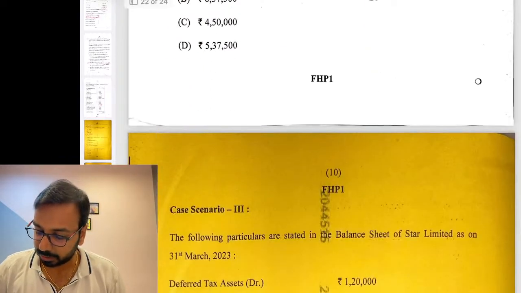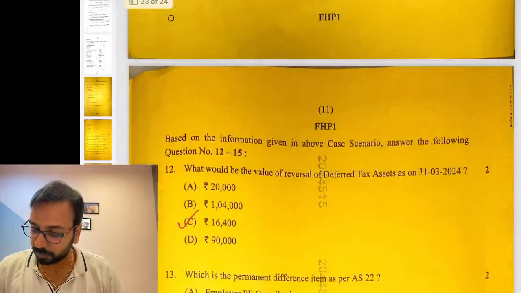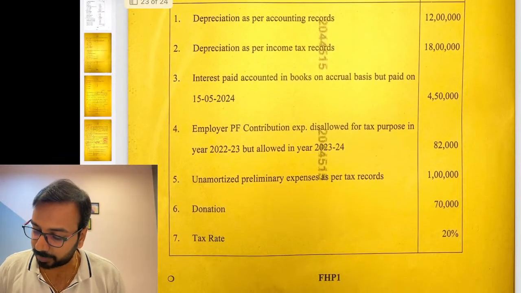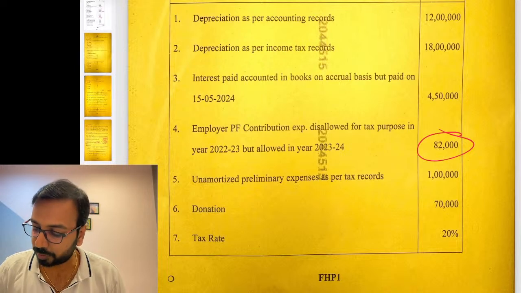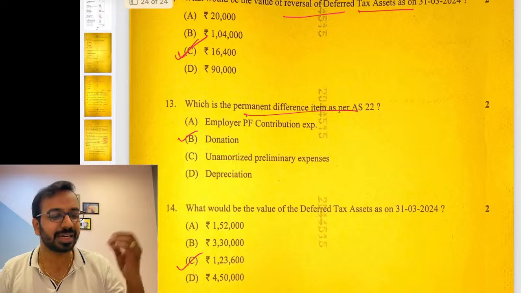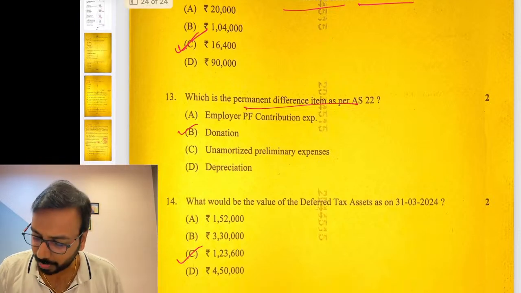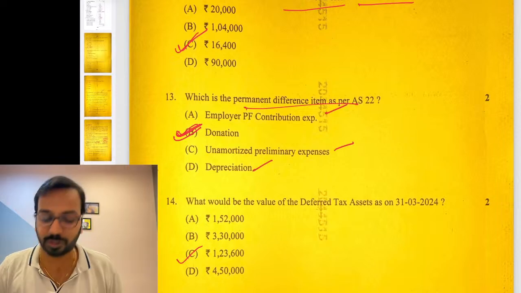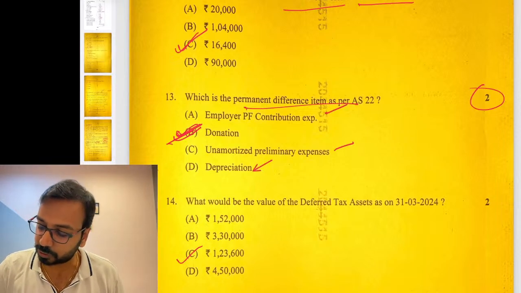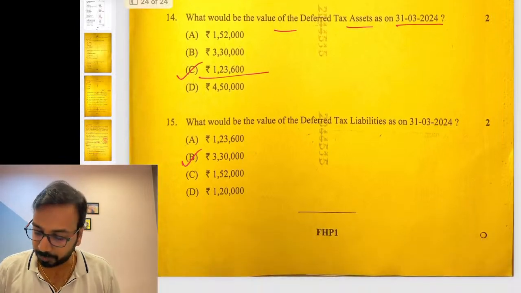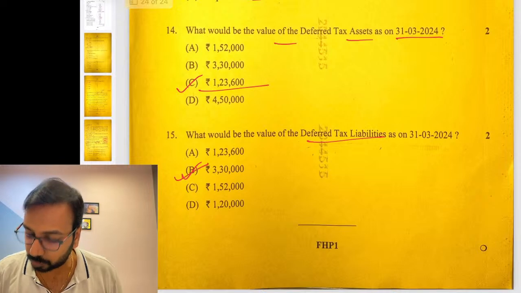Alright. Then reversal of deferred tax asset. Here the reversal will happen when this was reversed. So 82,000 into 20%, 16,400. Permanent difference, direct question. Again a direct question. How much of the donation part is permanent, because this is allowed, this is also allowed, this is also allowed. So permanent is only this. So this is also 2 out of 2, you can get it. Value of DTA as on 31st March works out to 1,23,600 and DTL works out to 3,30,000.